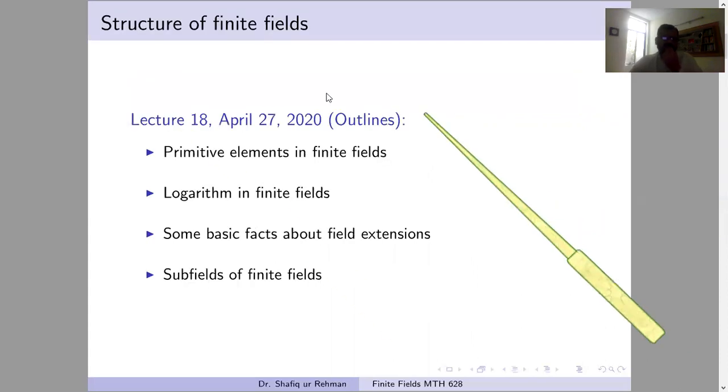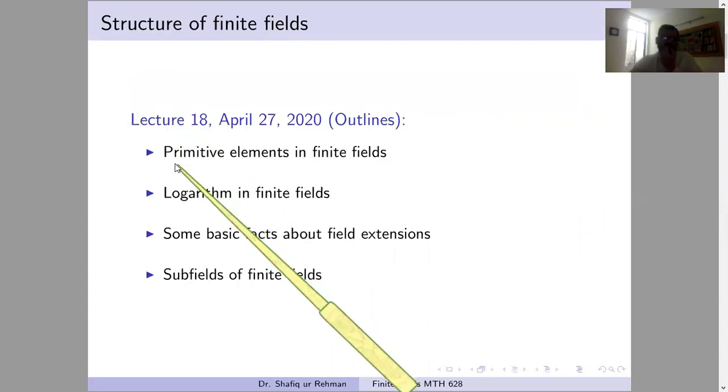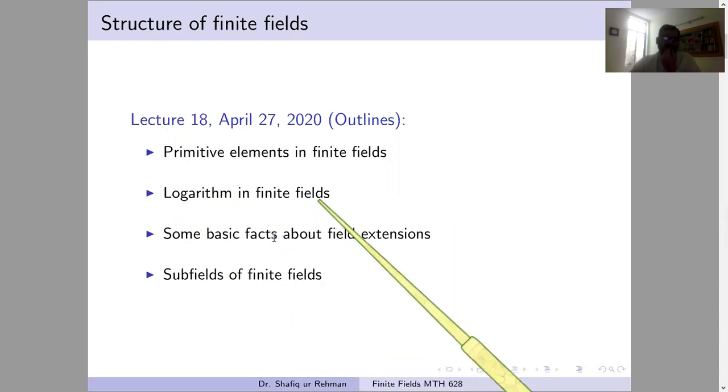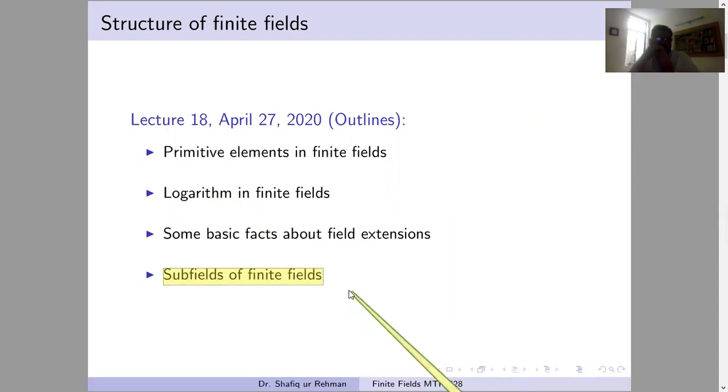So here are the outlines of this lecture. We will talk about primitive elements and logarithm in finite field and some basic facts about field extension, and at the end we will completely describe all the subfields of the finite field. So please, we start our lecture.